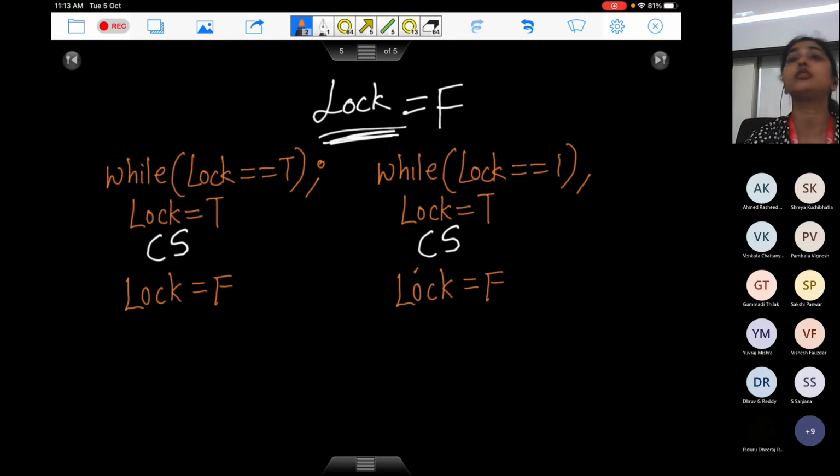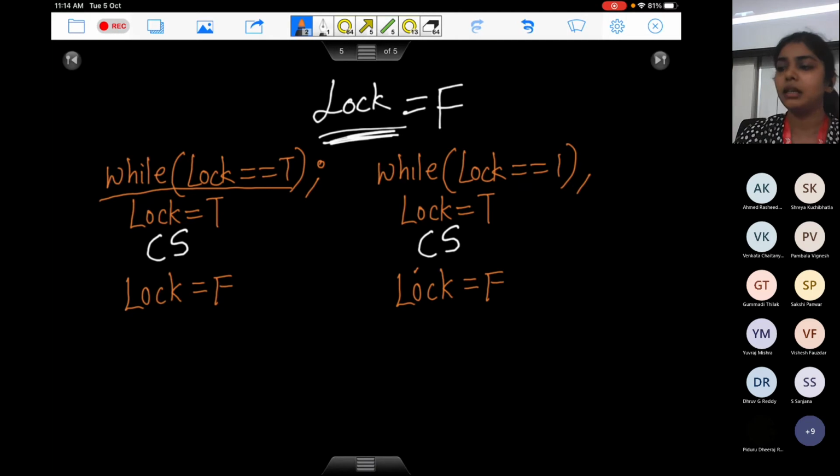Do you think mutual exclusion is satisfied here? Do you think only one process will execute in its critical section at a time? Try thinking in terms of context switches. What can happen when process 1 is executing this while loop, trying to check that condition? A context switch can happen at any time. You have no idea. You might be in the middle of executing an instruction when there is a context switch. When I say instruction here, I mean a C instruction. If it's an assembly language instruction, you will finish it completely. If you look at this while condition here, it's multiple assembly language instructions.